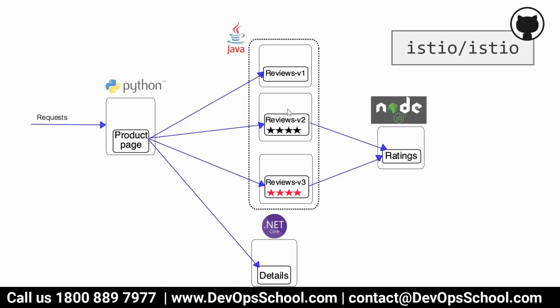If you go to reviews v3, you get the reviews, but the stars will be in red. From reviews v2 you can get a rating also, but in reviews v1 you won't get a rating. Reviews v3 also gives you a rating. So are you able to understand this image?